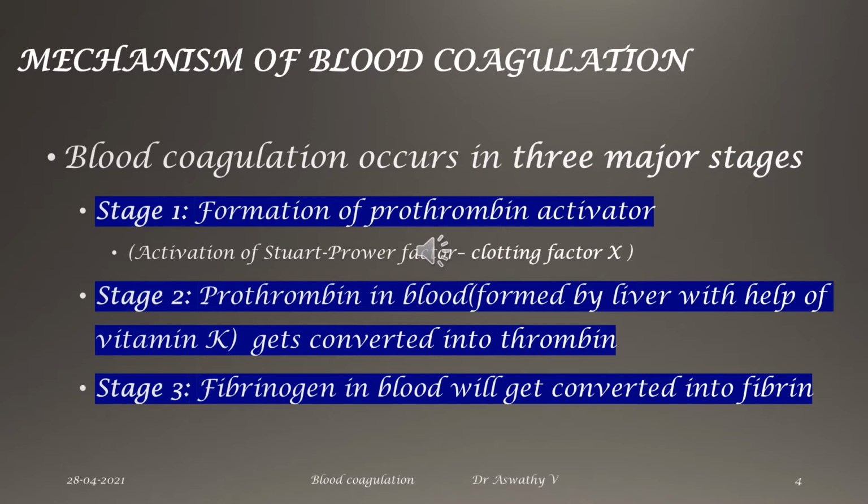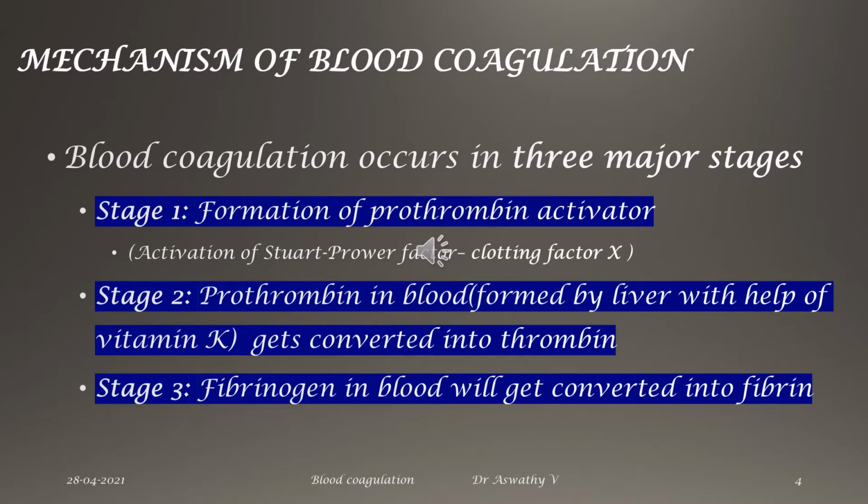Regarding the mechanism of blood coagulation or secondary hemostasis, there are three major stages in formation of a blood clot. The first stage is formation of prothrombin activator. There is a protein called prothrombin present in the bloodstream, and in order to activate that prothrombin, you require a prothrombin activator.